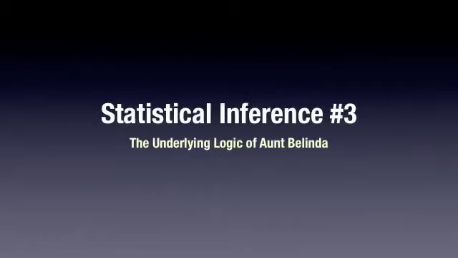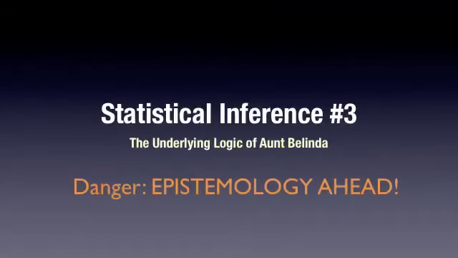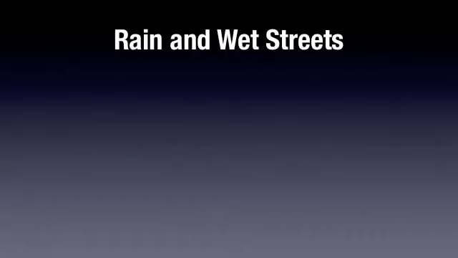Okay, welcome back. This is the third inference video, the underlying logic of Aunt Belinda. And watch out, we're gonna be kind of philosophical here. We're gonna get into the epistemology, and in order not to make it too weighty, I've split it up. So I'm gonna try to make this one shorter, but there's more to come. All right, we're gonna go back to rain and wet streets.